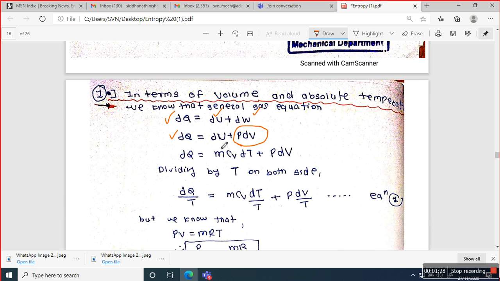In the first topic we also discussed the internal energy for different processes, and the general formula for the change in internal energy is m cv delta T, and the work done is pressure into change in volume. So this is the first law of thermodynamics. We apply the general formulas for change in internal energy and work done.